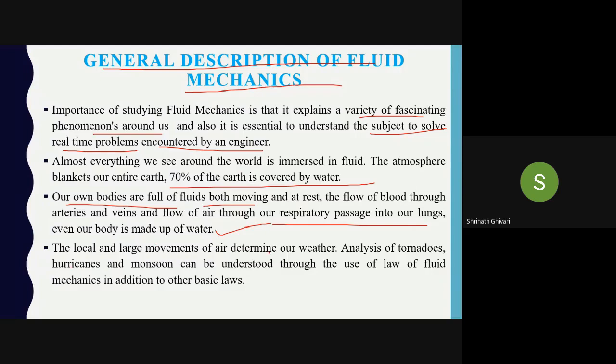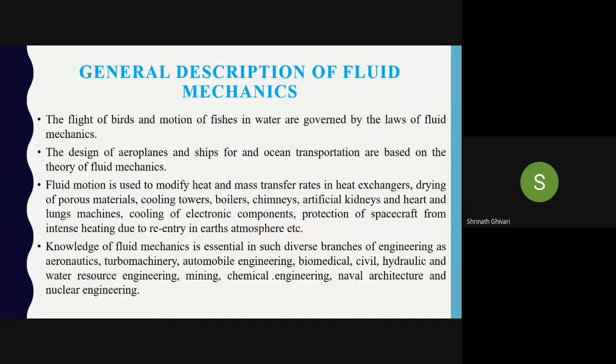We can even predict the weather using the basics of fluid mechanics. We can analyze tornadoes, hurricanes and the monsoon, using the laws of fluid mechanics in addition to other basic laws. Then birds and fishes move in air and water because of the laws of fluid mechanics. Based on the flight of birds only, we were able to go for aeroplanes.